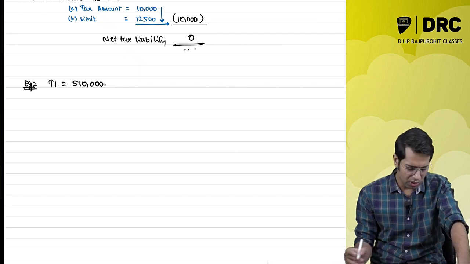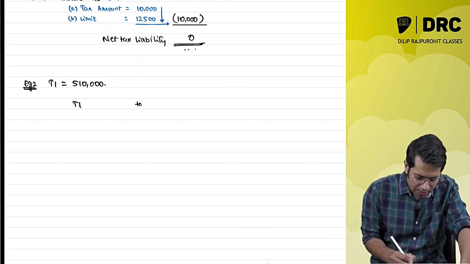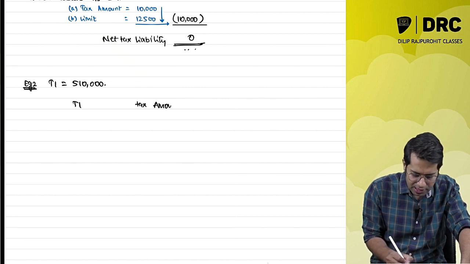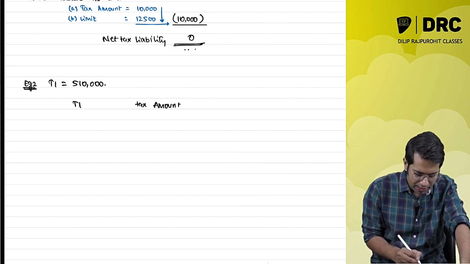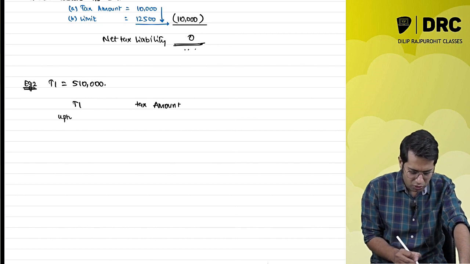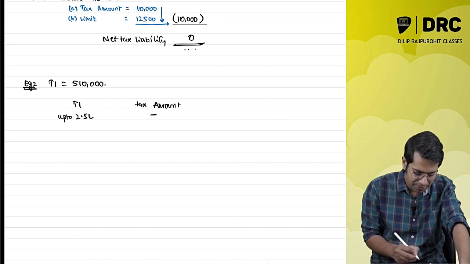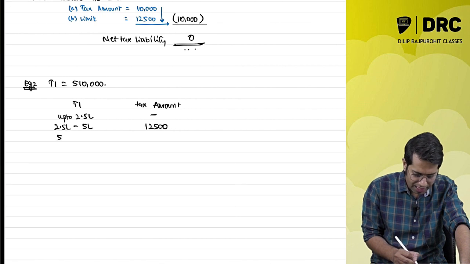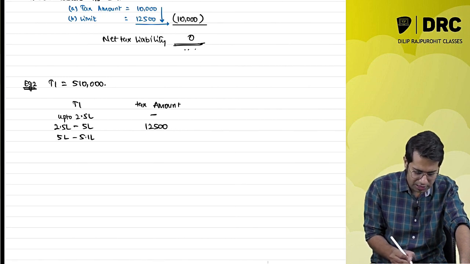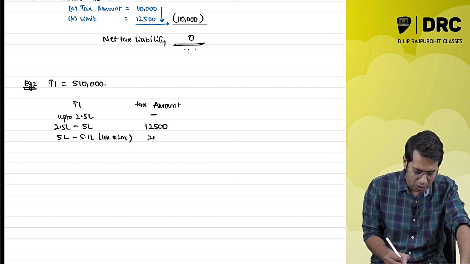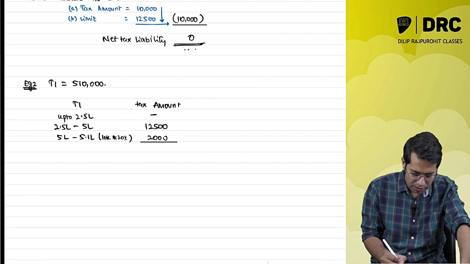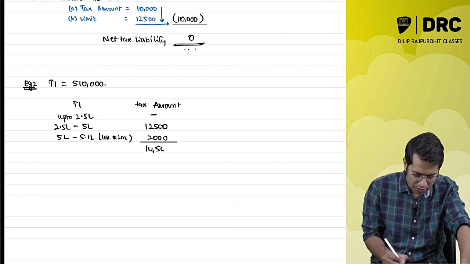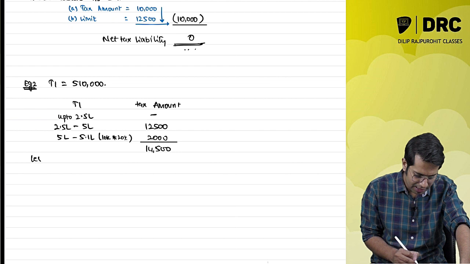So in this case, what will be your tax liability? Up to 2.5 lakhs, you don't have to pay any taxes. This is the basic exemption limit. From 2.5 lakhs to 5 lakhs, I have to pay 5%. And from 5 lakhs to 5.1 lakhs, which is 10,000, I have to pay 20%, 2,000 rupees. So what is the total tax I have to pay? 14,500. So tell me, will I get the benefit of rebate?